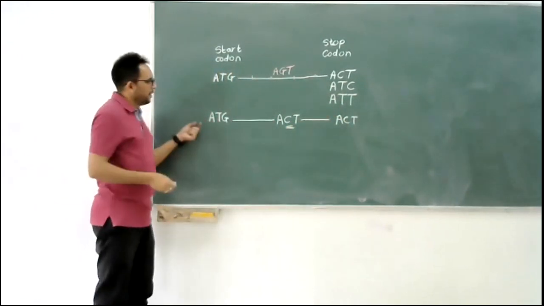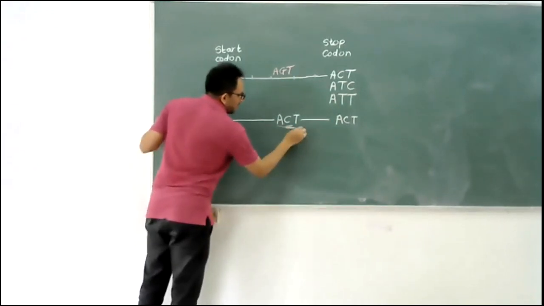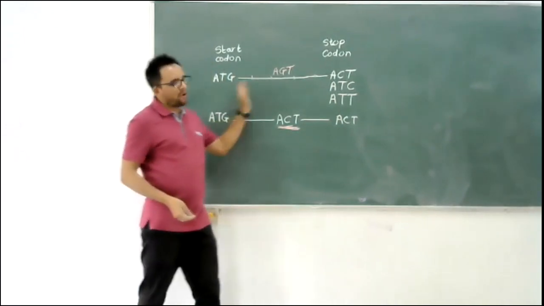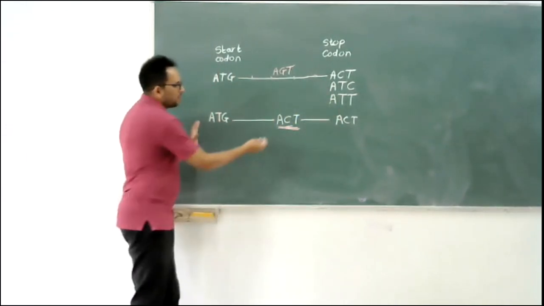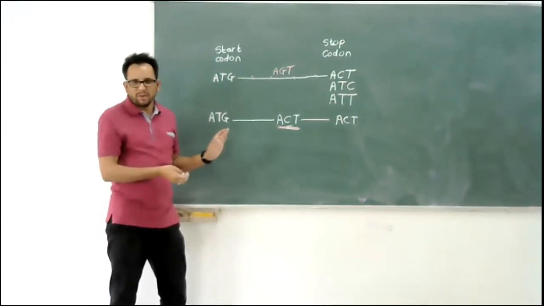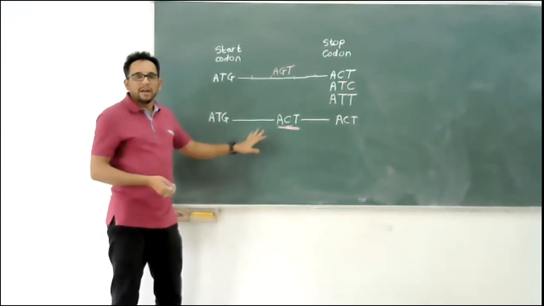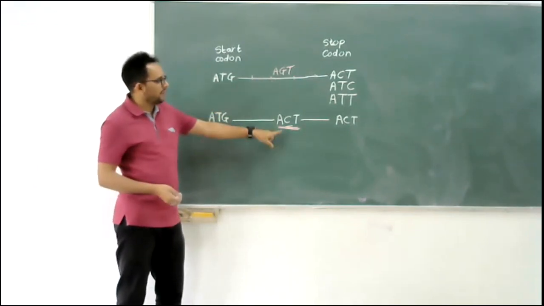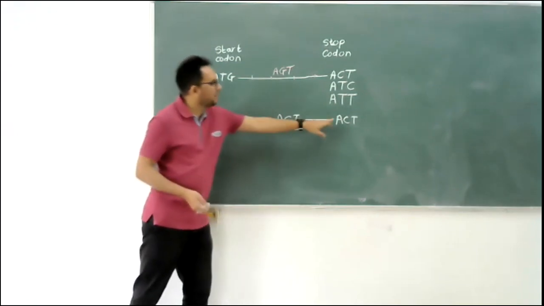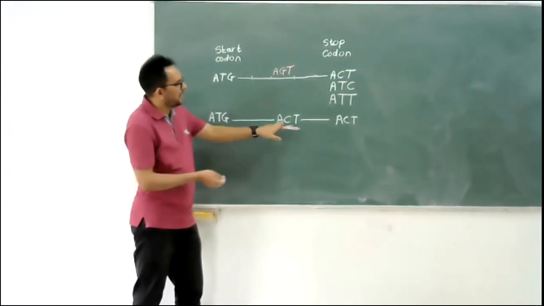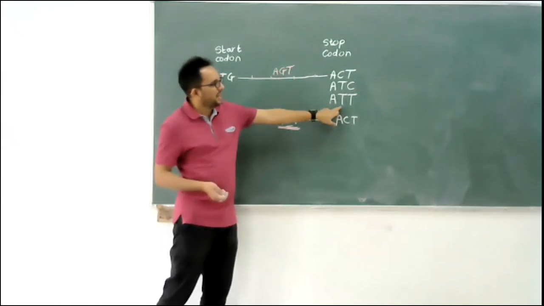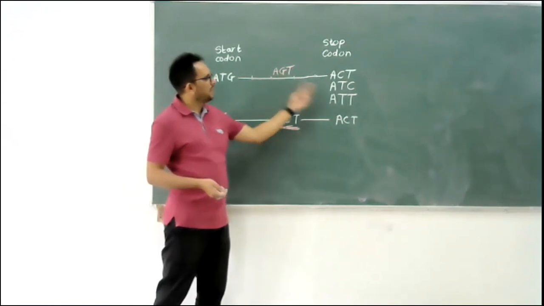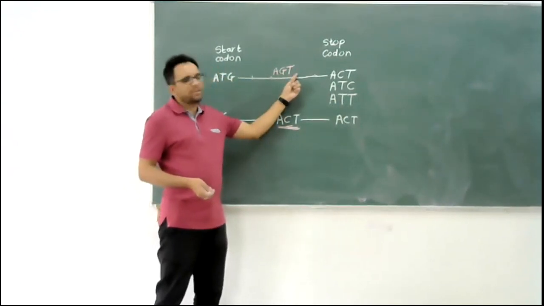Now, due to the recognition of the stop codon, instead of forming the whole protein, only this much amount of protein will be formed, whatever that number of base pairs is, and that way it will lead to a non-functional protein. So this is what is happening in this case. It can be any other one, it could be ATT. If G is replaced by T, it will form ATT. Or if both of these change, they will form TT, so it will be ATT again, right?